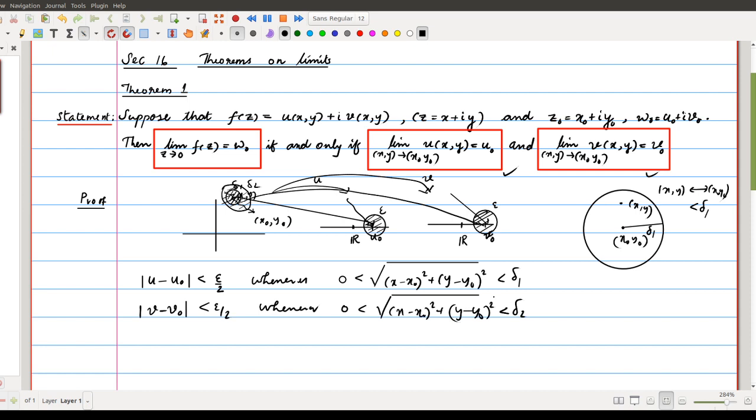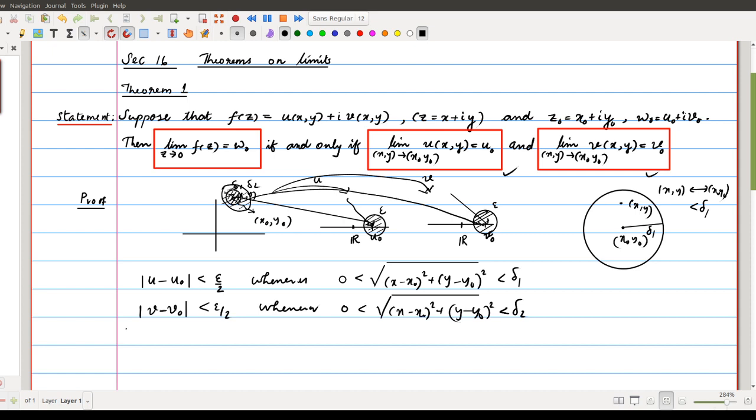Okay, so if you consider the minimum of this delta 1 and delta 2, for those values of x, y which lie inside this neighborhood, that means the delta neighborhood, where delta is the minimum of delta 1 and delta 2, we can assume these two conditions simultaneously.